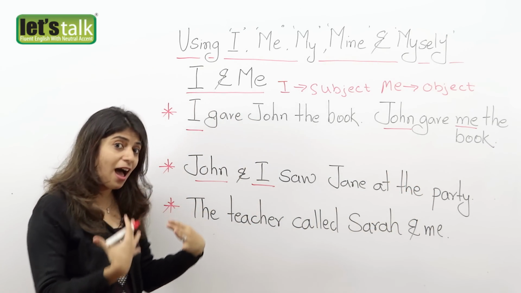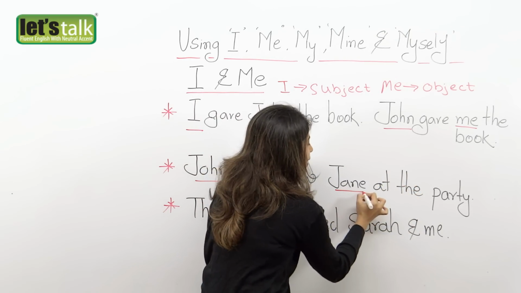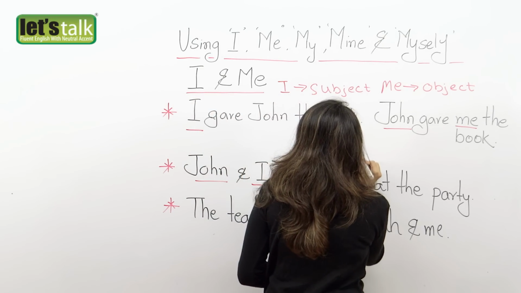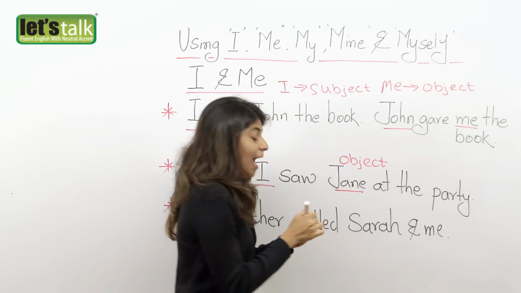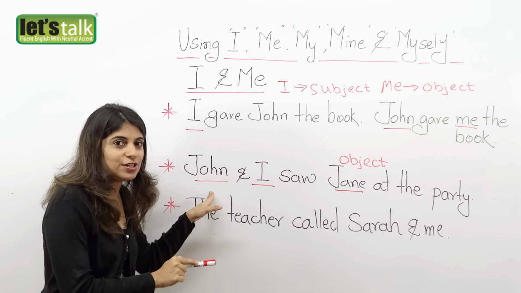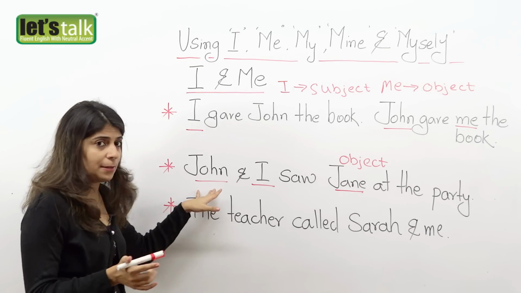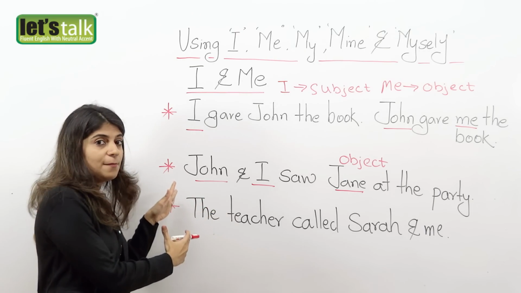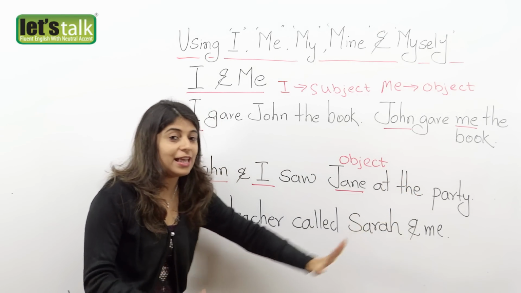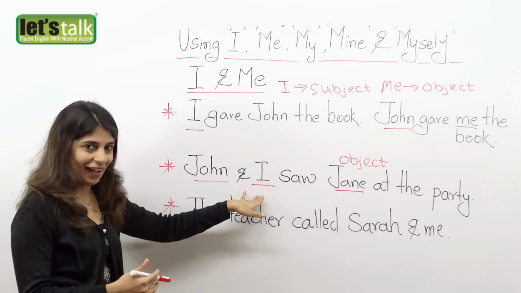So Jane here would be the object. And always remember, you use the other person's name first and then refer to yourself, okay? So for example, if there are three people, it's going to be Jim, John, and I saw Jane at the party, okay? So you always use the other people's names first and then you use I, okay?